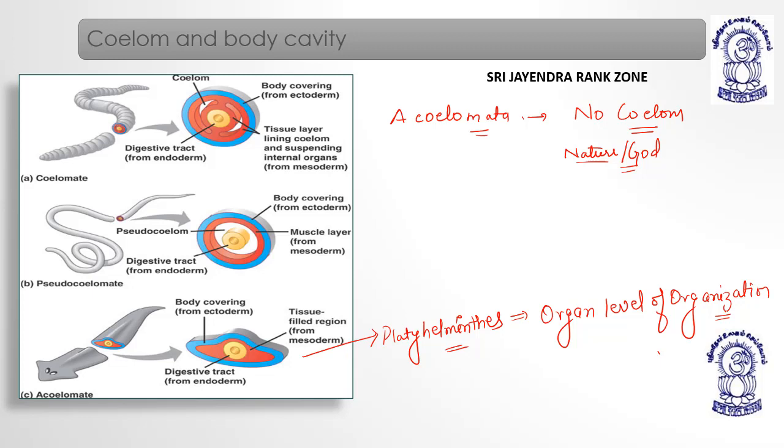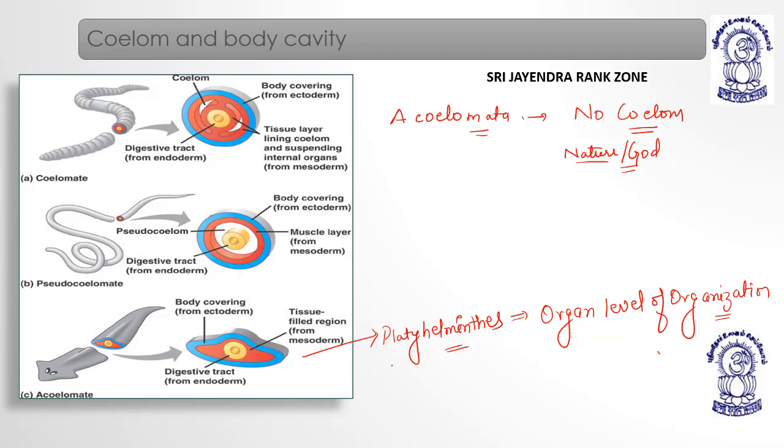That is why in acoelomates you can see the mesoderm is completely packed between ectoderm and endoderm. There is no gap or space in between ectoderm and endoderm. So there is no coelom.